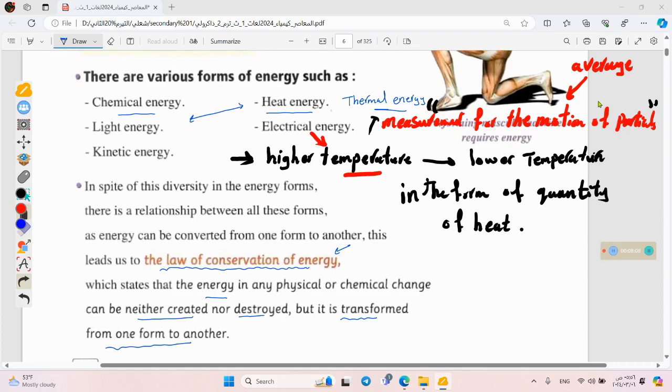This random motion means that these particles have different speeds, and because it's different, it's better to use the average speed. These particles are in the same body but move with different speeds of vibration or motion, so we're using the average. That's great.